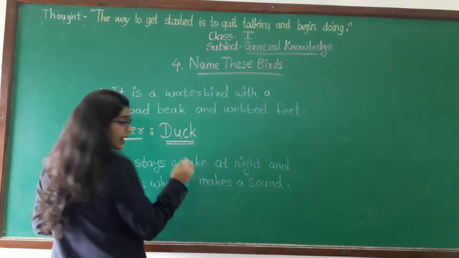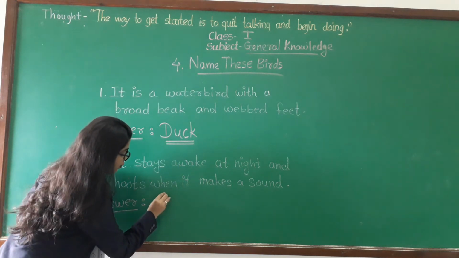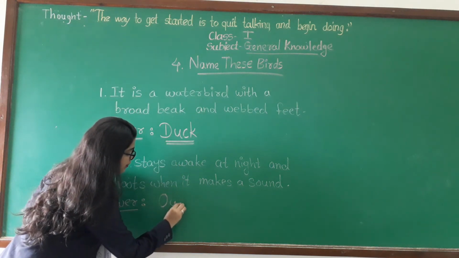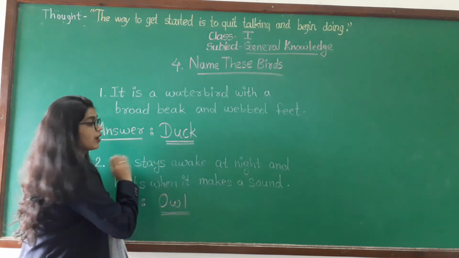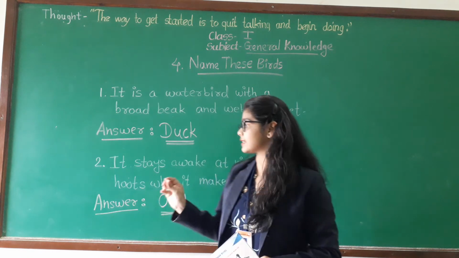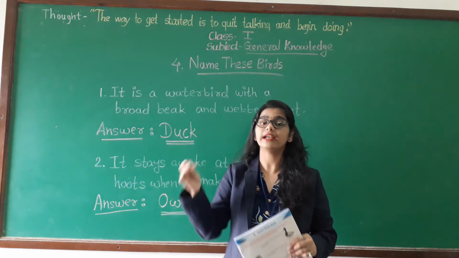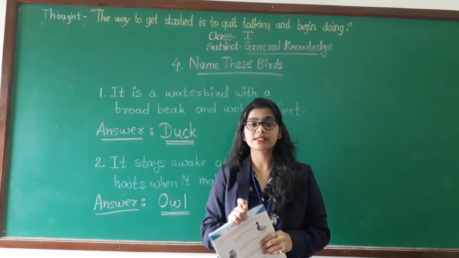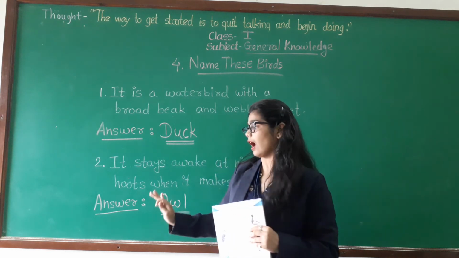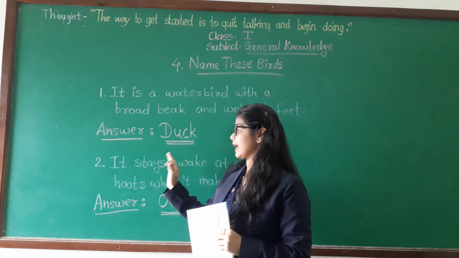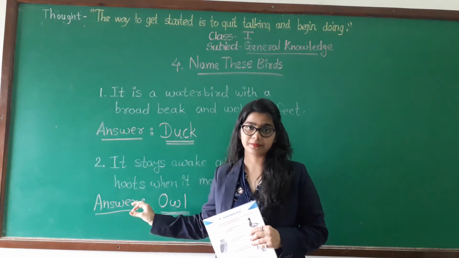So, now write down here O-W-L. It is an owl. We can say it is a night bird because some animals or some birds like the owl are awake at night.